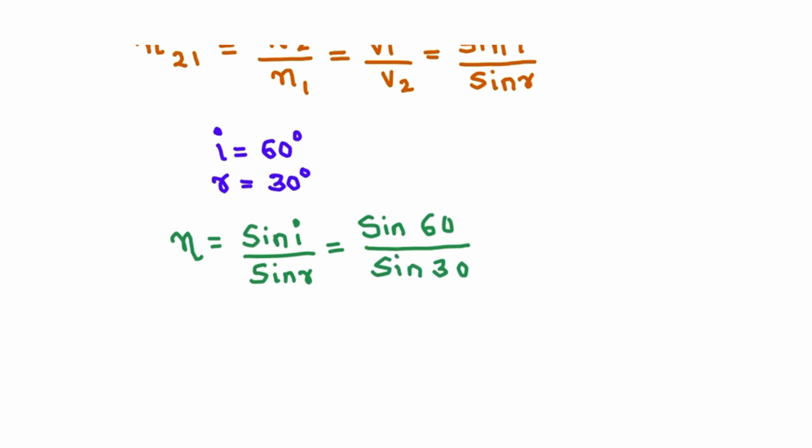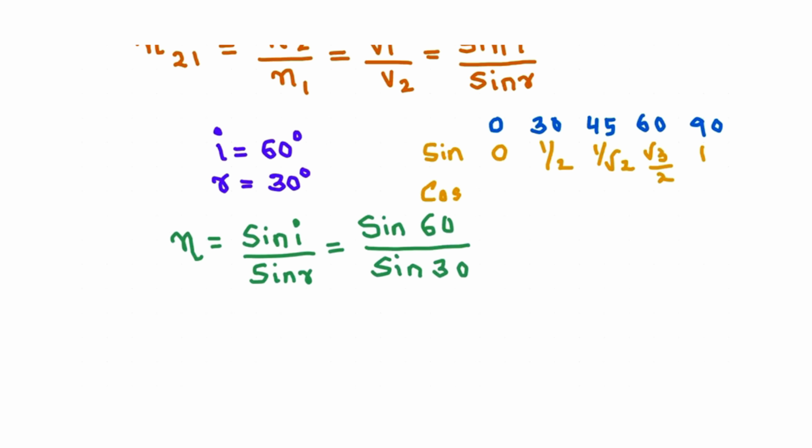How will we write the sine values for angles? We have the angles 0, 30, 45, 60, and 90. For sine, you write 0, 1 by 2, 1 by root 2, root 3 by 2, 1. For cos, you need to write the reverse: 1, root 3 by 2, 1 by root 2, 1 by 2, and 0. So what is sine 60, children?